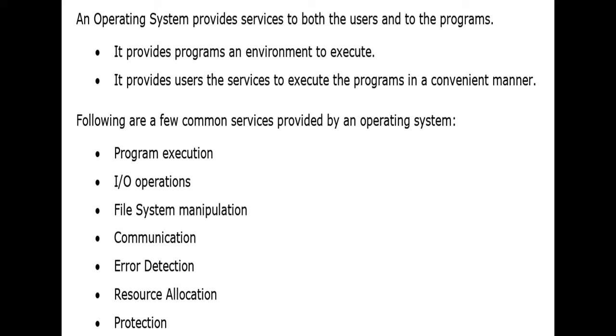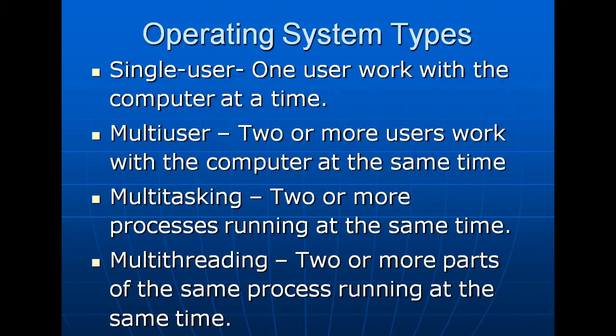Above all, following are a few common services provided by an operating system: program execution, input output operations, file system manipulation, communications, error correction and detection, resource allocation, protection. These are the basic services provided by an operating system to the computer system.